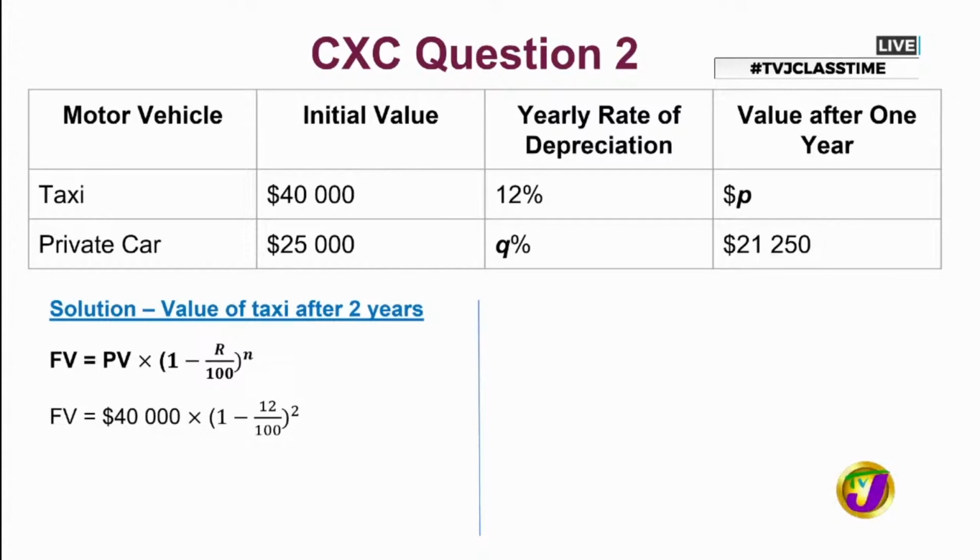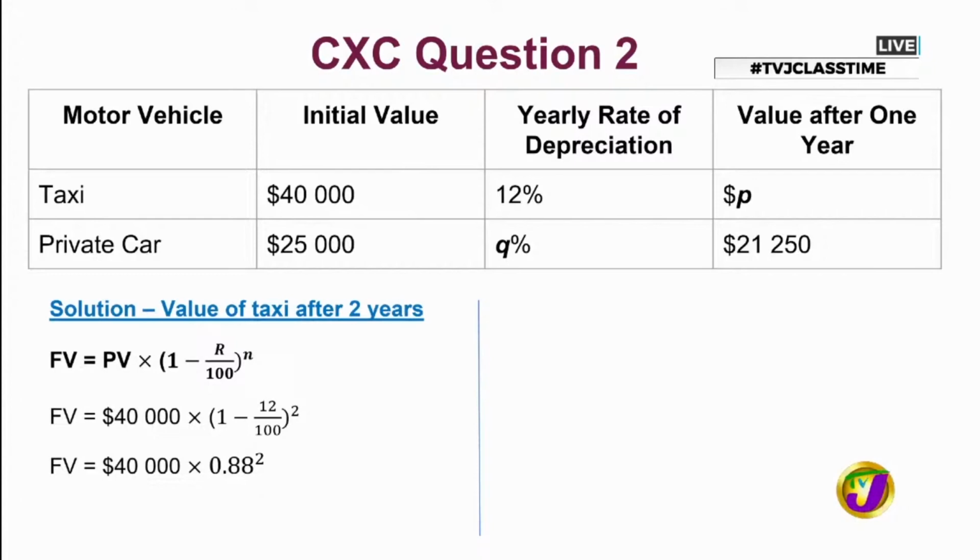We're still using our 12% as the rate of depreciation per year. And of course, the initial value or the present value is still $40,000, right?